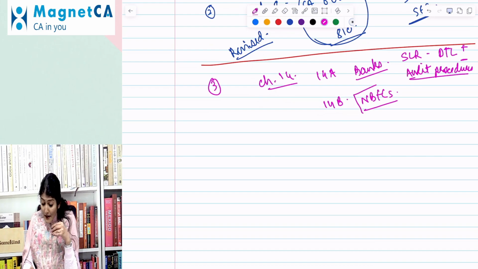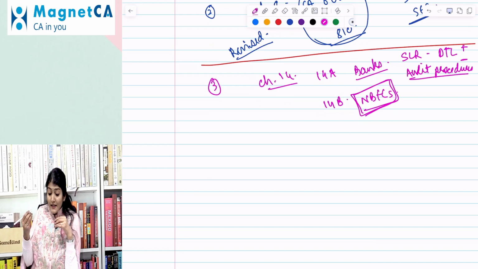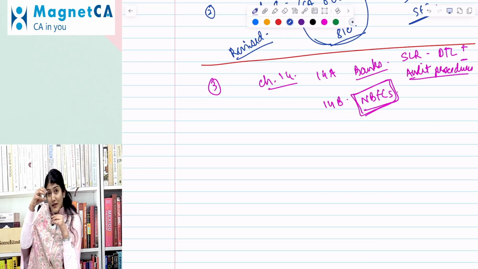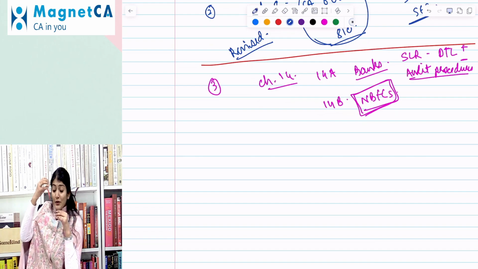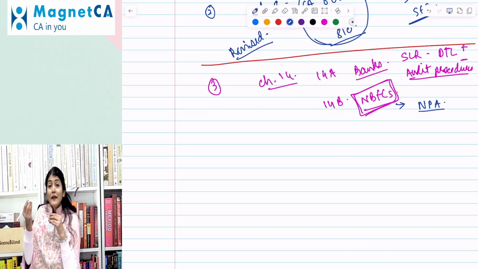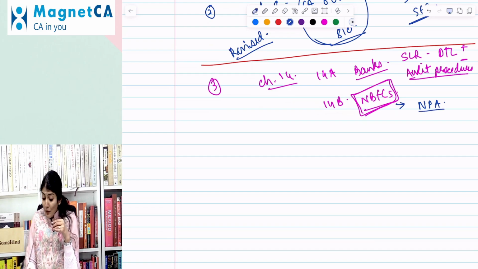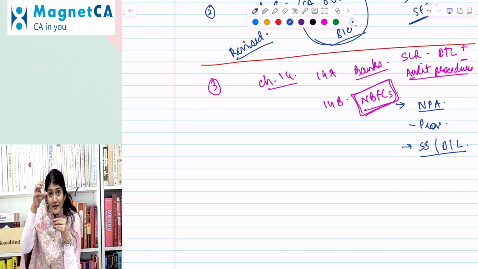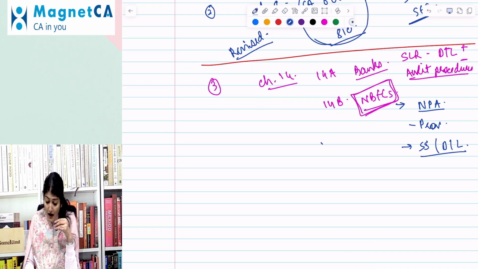Then coming to the NBFC. In the NBFC one, there is a more detailed discussion regarding when an asset of an NBFC is to be classified as a non-performing asset, and what the provisioning percentages for the same are. Then, when a non-performing asset is to be classified as substandard, doubtful, and loss asset. So here there is a change in the RBI prudential norms for the NBFC.